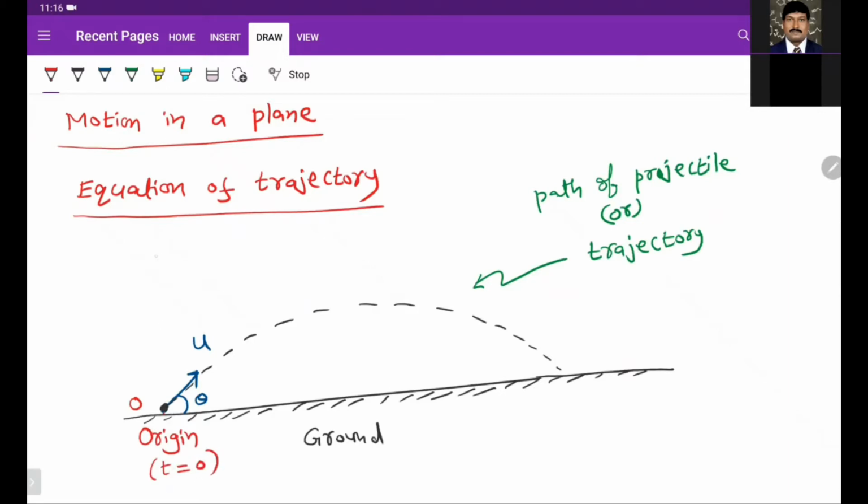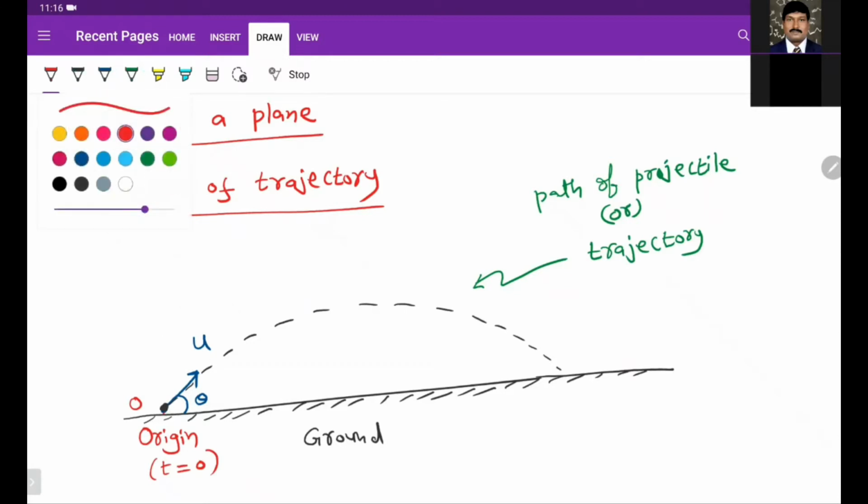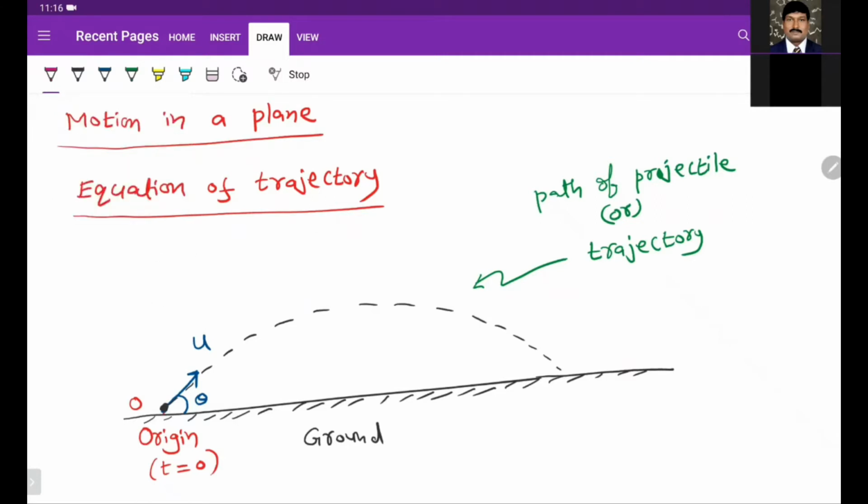Now this is the origin, so take this as y-axis and this as x-axis. The x-axis is along the ground, and perpendicular to the ground is the y-axis.